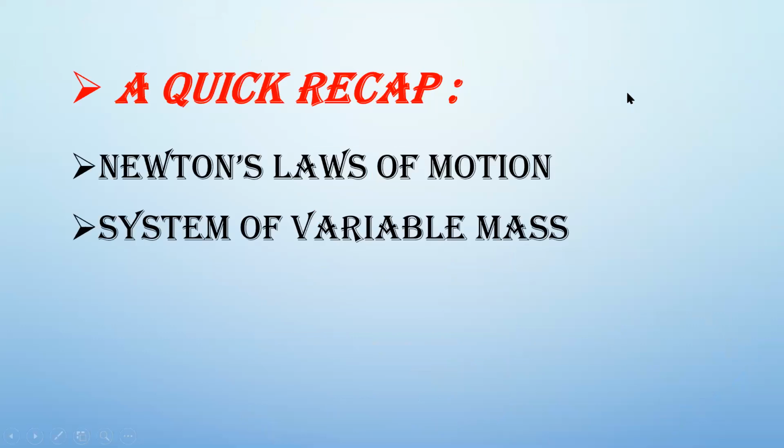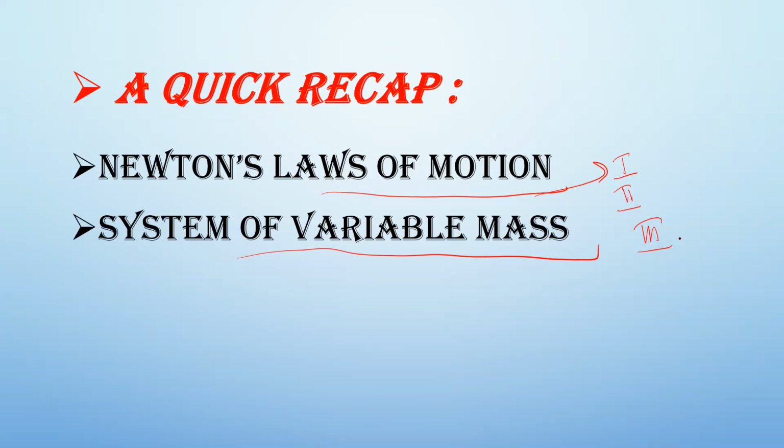Let us have a quick recap on the previous topics which we have discussed in unit 2. We have done Newton's laws of motion, and then we have seen system of variable mass. Newton's laws, we have 3 laws: Newton's law of inertia, the second one F is equal to ma, and the third one is every action has an equal and opposite reaction. The system of variable mass is a system in which the mass is continuously varying, that is, the mass is not constant.